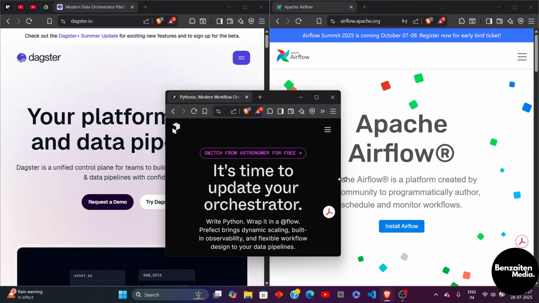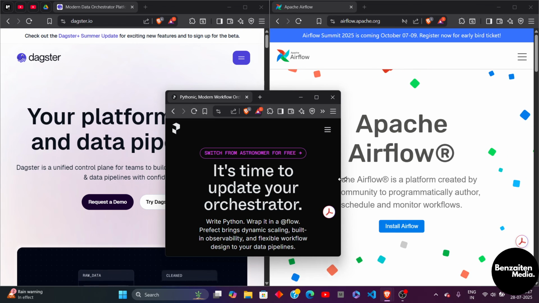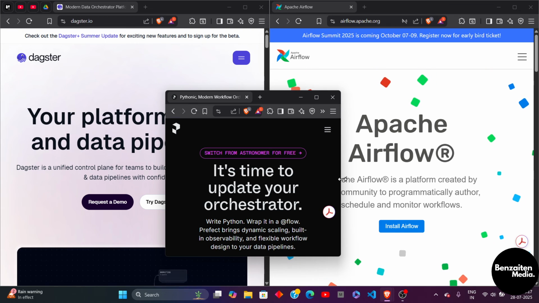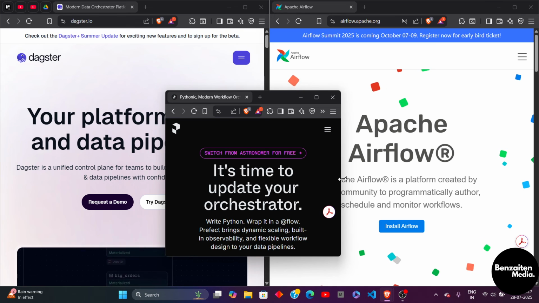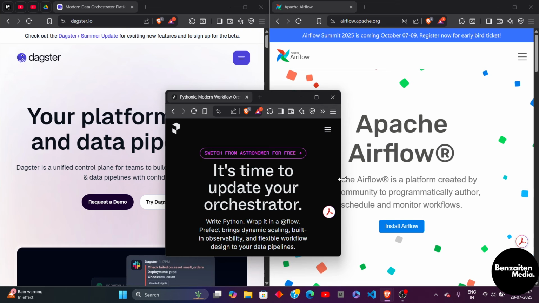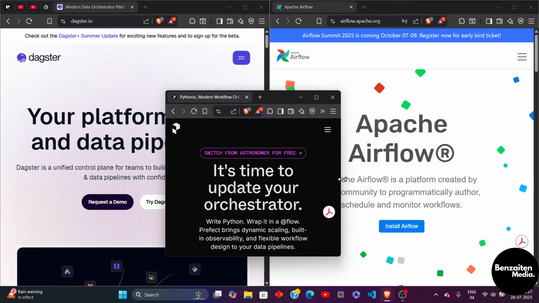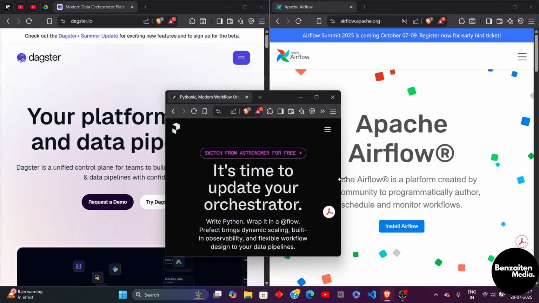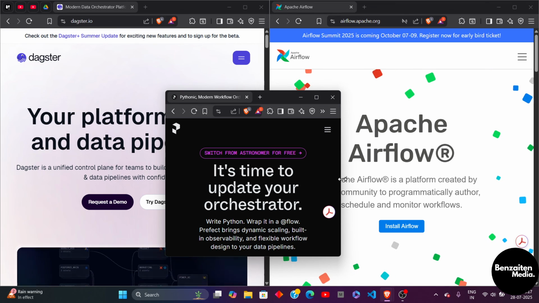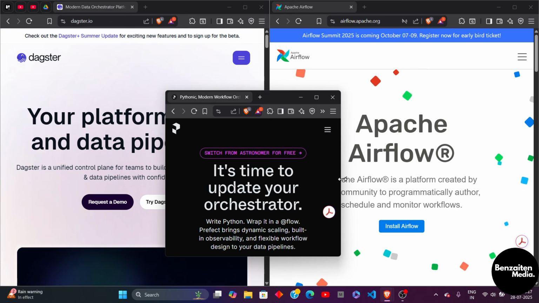Now, let's move to the next step, which is developer experience. Airflow uses Python scripts to define DAGs, with limited testing and modularity. Jinja templating makes it harder to debug, whereas Prefect is very Pythonic. It has great support for parameterization, dynamic flows, and retry logic, with observability baked into the workflow definitions. Whereas Dagster introduces solids and ops for modular components, and supports type checking, lineage, and asset-based pipelines. It is ideal for data engineers who want maintainable code bases.